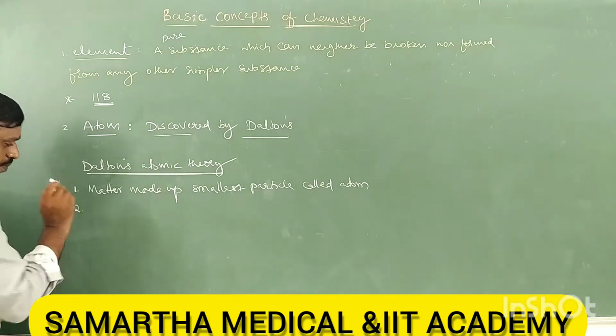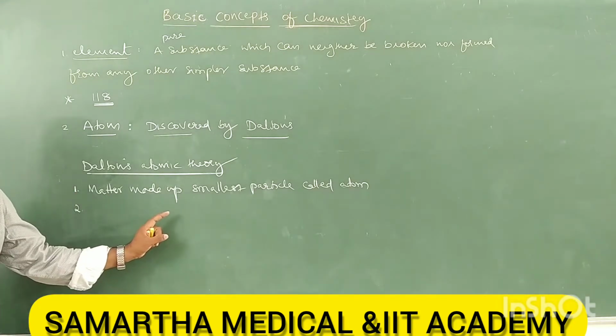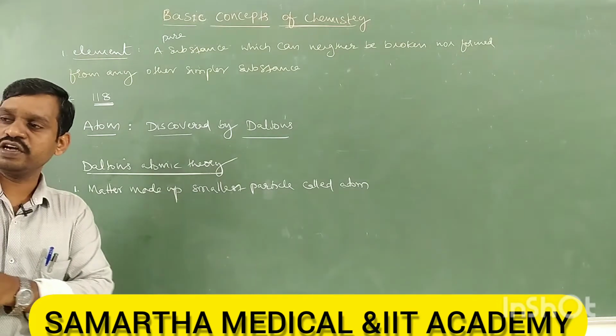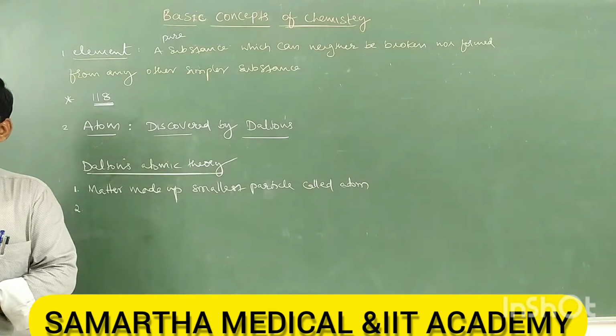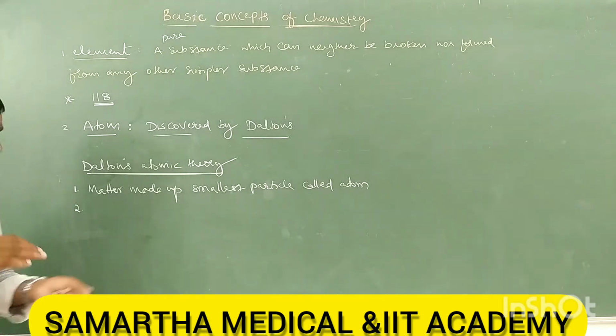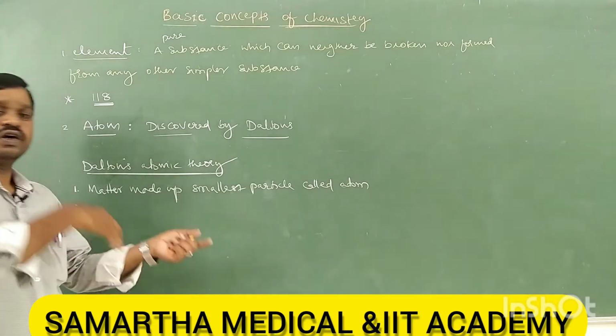Second postulate says that atoms of the same element have the same property, and atoms of different elements have different properties. For example, take atoms of carbon. All atoms of carbon have the same property. Atoms of nitrogen have one kind of property, atoms of sulfur have one kind of property.